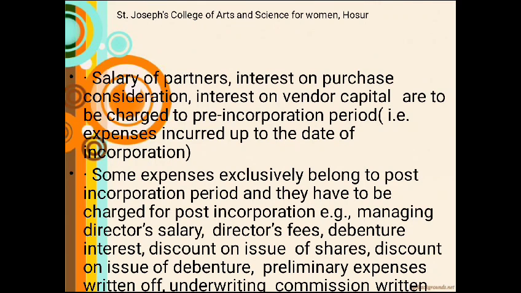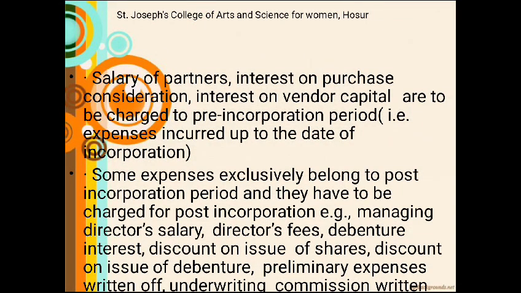Salary of partners, interest on purchase consideration, and interest on vendor capital are to be charged to the pre-incorporation period. That means certain expenses we can use only for the pre-incorporation period. They will be posted under the heading of allocation.